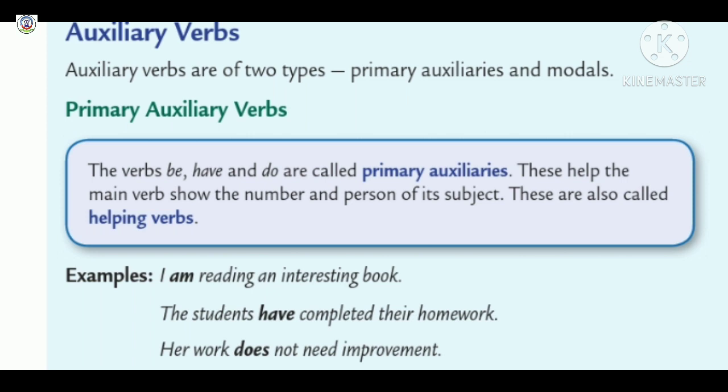Now, what are primary auxiliary verbs? The verbs be, have, and do are called primary auxiliaries. These help the main verb show the number and person of its subject. These are also called helping verbs. Example, I am reading an interesting book. So the verb is am.